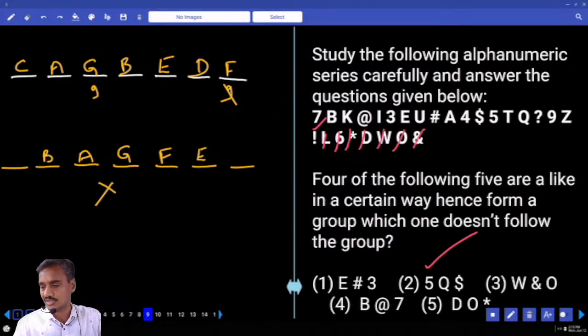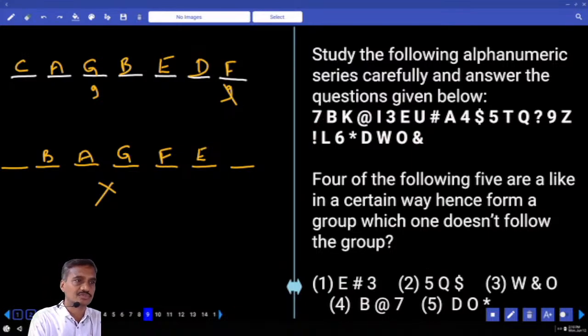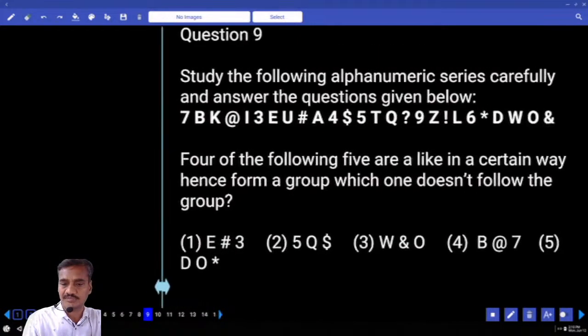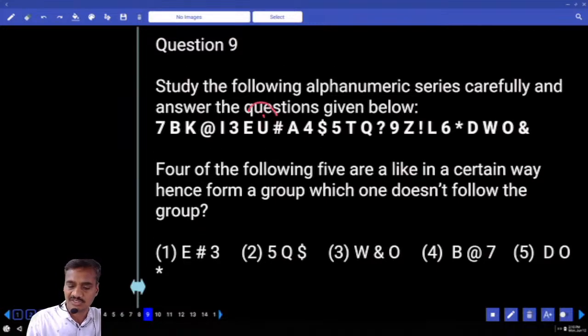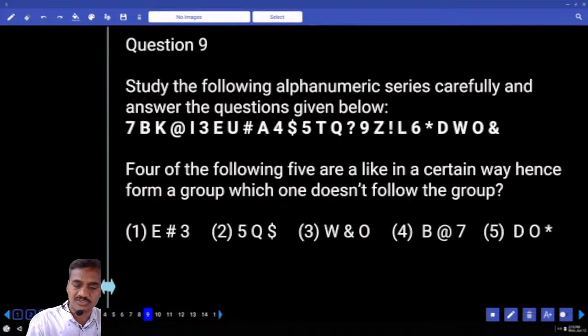The next one, the 9th one. Four out of the following, find the odd one out. Now for odd one out, we need to find the difference between the elements here, E hash and 3. Between E and hash, check what is the pattern we have. E to hash, 1, 2, plus 2. Hash and 3, 1, 2, 3, minus 3. Hence here the difference is plus 2, minus 3.